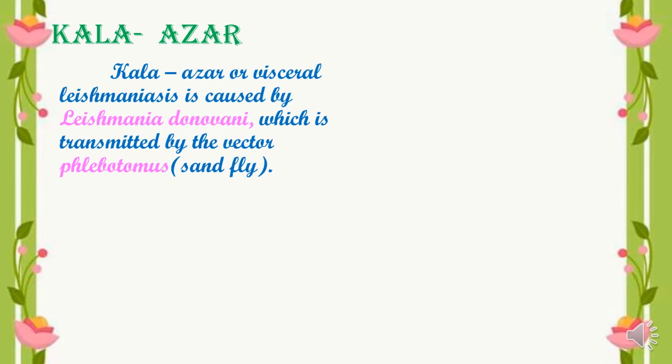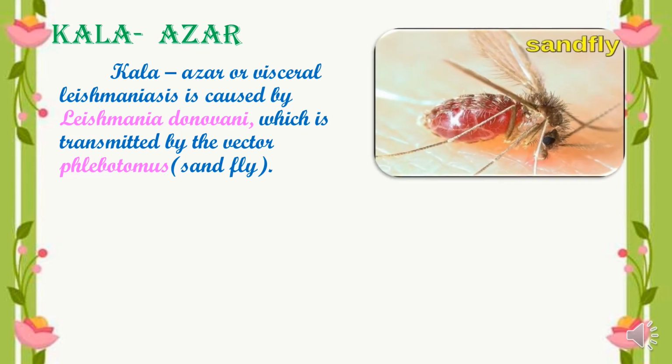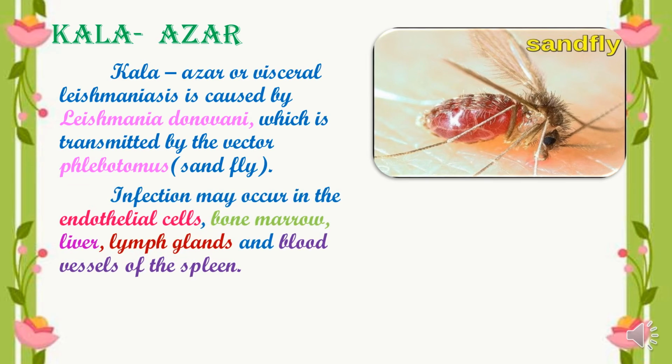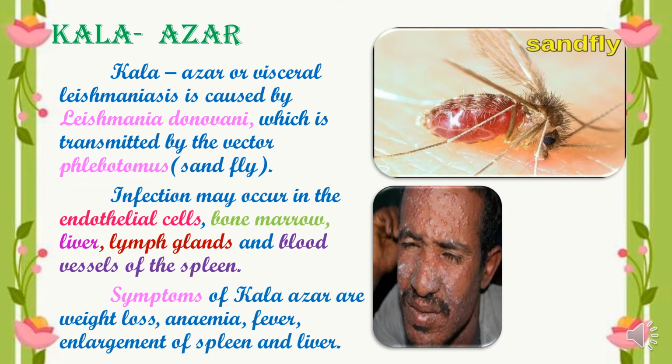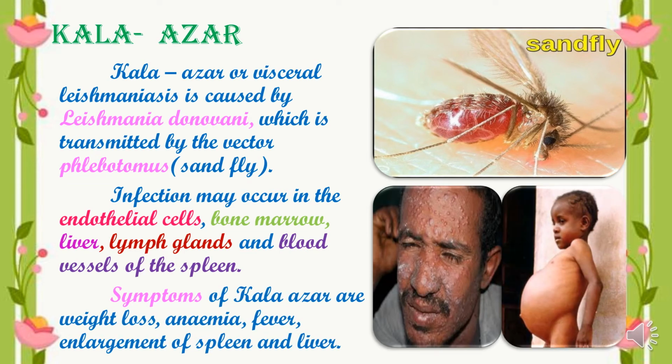The next protozoan disease is Kala Azar. Kala Azar, or visceral leishmaniasis, is caused by Leishmania donovani, which is transmitted by a vector, Phlebotomus, a sand fly. Is that clear for you? Phlebotomus is a sand fly which is responsible for transmitting the disease called Kala Azar. The infection may occur in the endothelial cells. The bone marrow can be affected. The liver, the lymph glands and the blood vessels of the spleen can also be affected.